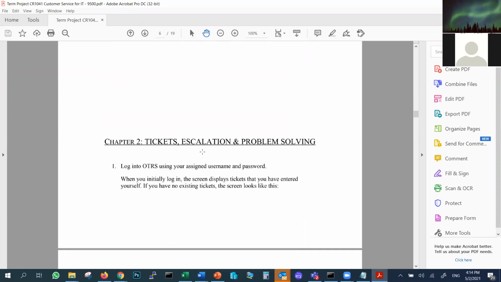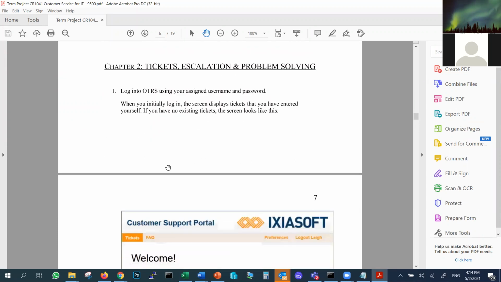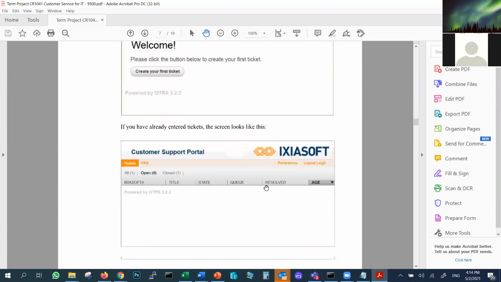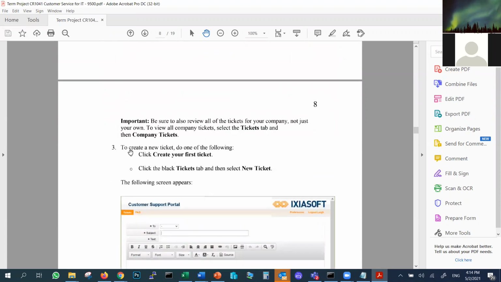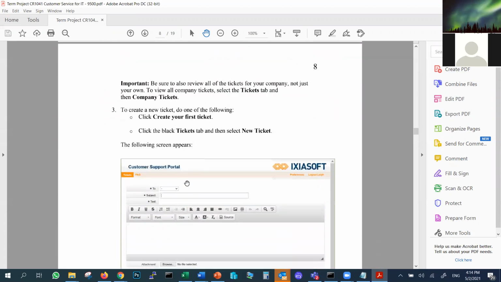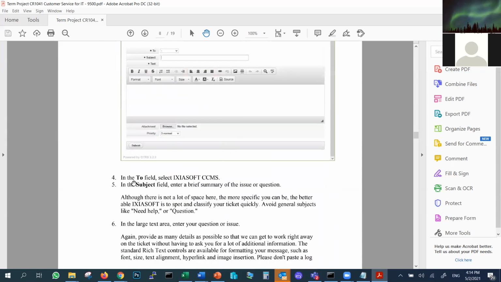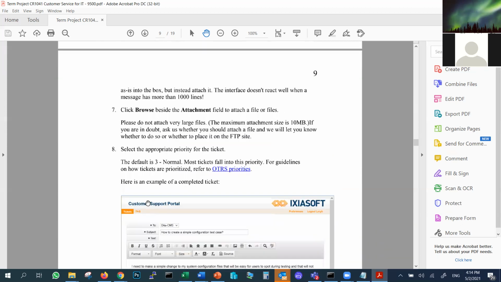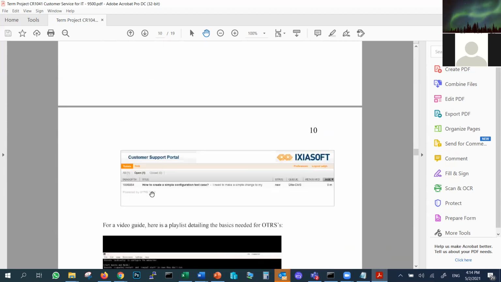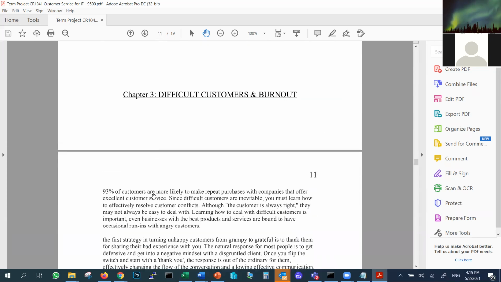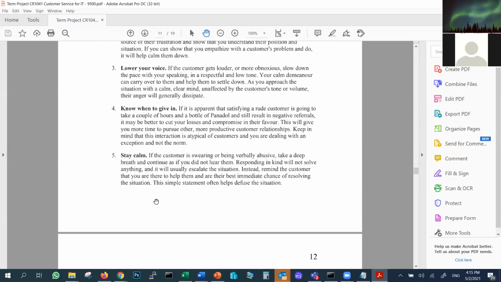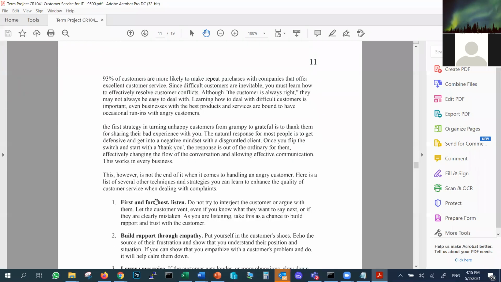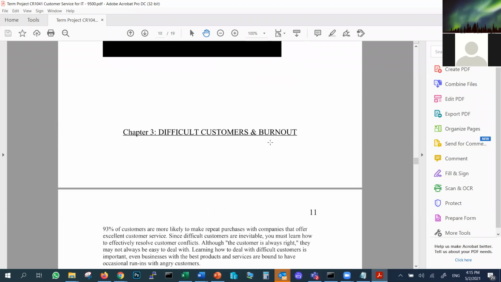Then he did chapter 2. Chapter 2 again, as I said, he's showing me how to create the ticket. So you see, he's putting a screenshot, he's explaining the option, he's saying go to this location, click here, do that. He's showing me a screenshot, and he's explaining why he is doing these options. Okay. And then talking about the ticket, 2-3 pages, just showing me how to create the ticket and explaining that to me.